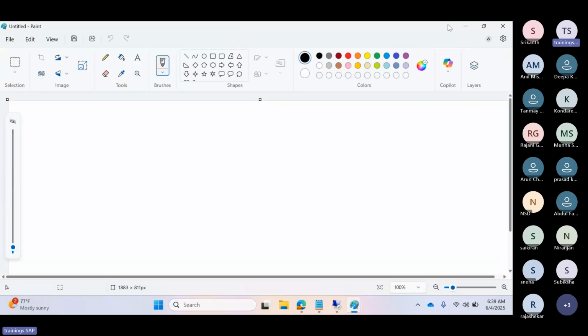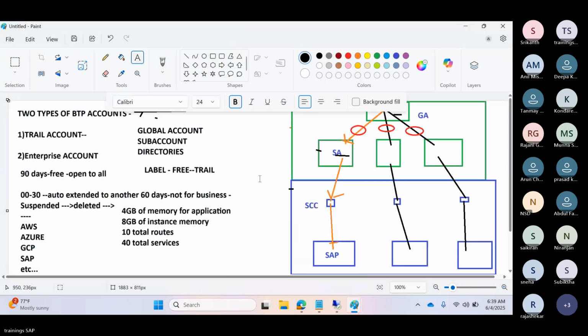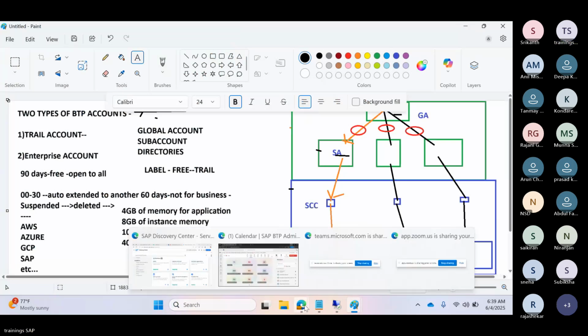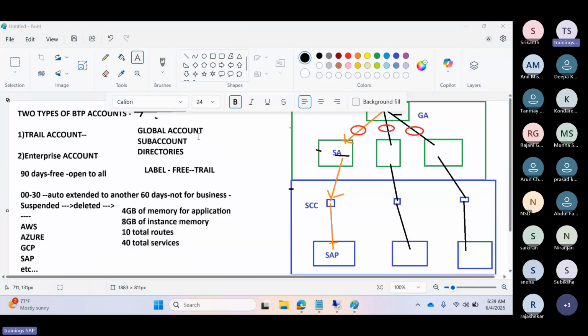Any questions till now regarding the trial account? Clear? Any questions? What about the license, the enterprise account? Sorry, one by one. Licensing model, like for enterprise.